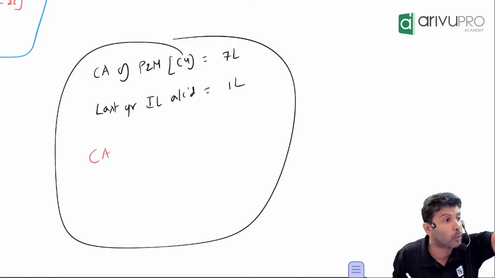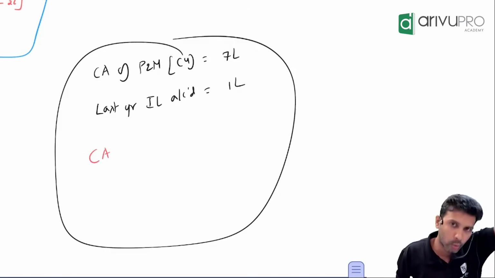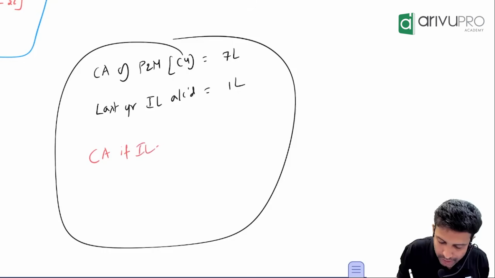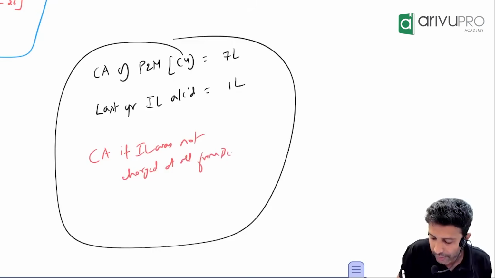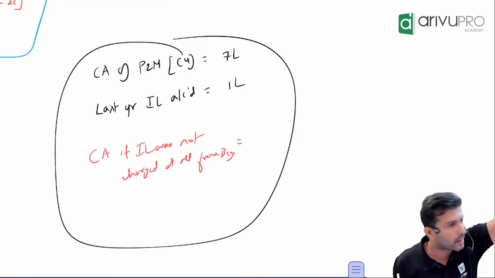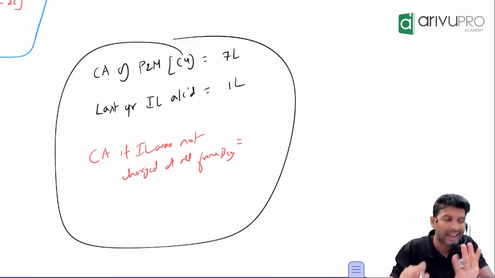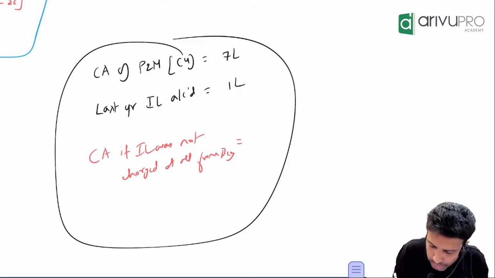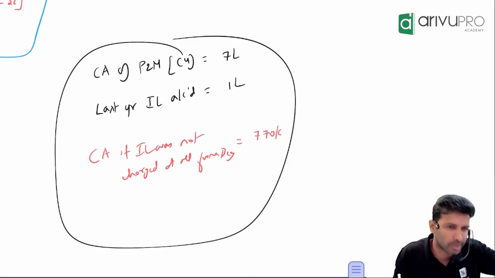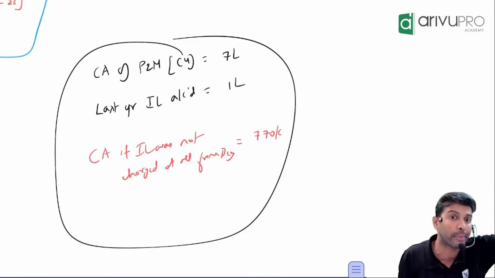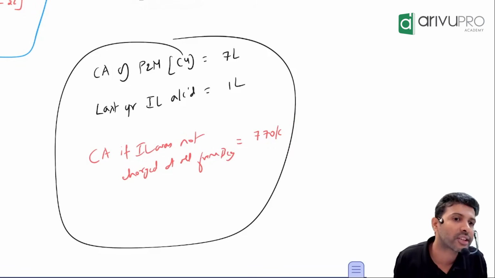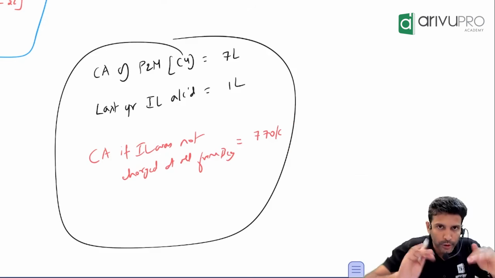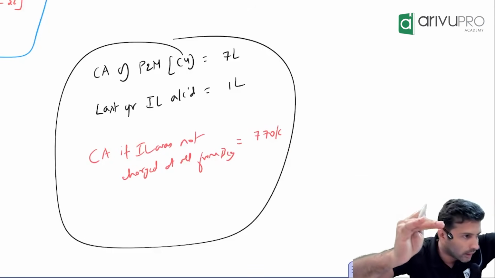First find what would have been the carrying amount if impairment loss was not charged at all from the beginning. If at all you had not charged impairment loss from the beginning, what would be the carrying amount of this asset? Let's assume that is 7,70,000. It will be given to you in the question, or they will give you some data to calculate this. That would have been how much, sir? 7,70,000.